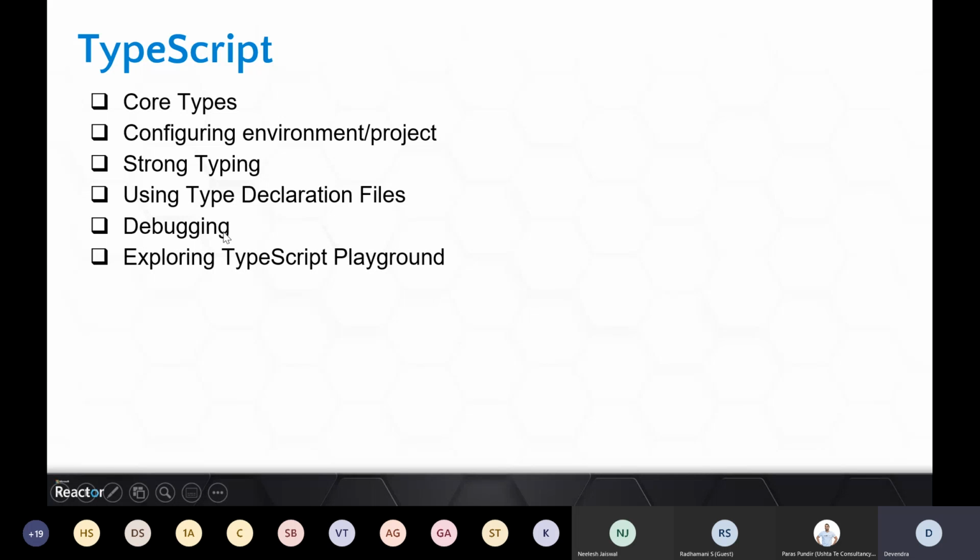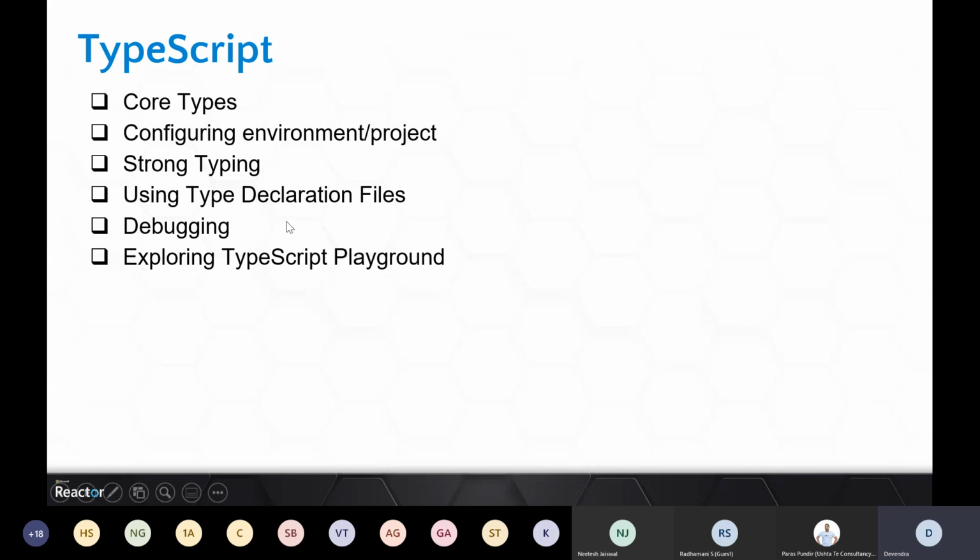And at the end, as I mentioned, debugging is another important part. If you're developing, you cannot avoid bugs, right? And most of the time you will have to debug, at least if you are starting with TypeScript. You will have to debug at some point of time and watch the variables and understand how that variable is structured, or what value is assigned in that particular variable and all those stuff, right? So for that, debugging is important. That's what I'm going to cover at the end, how to do debugging.